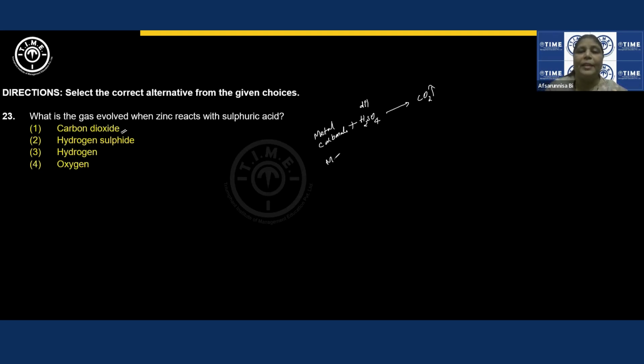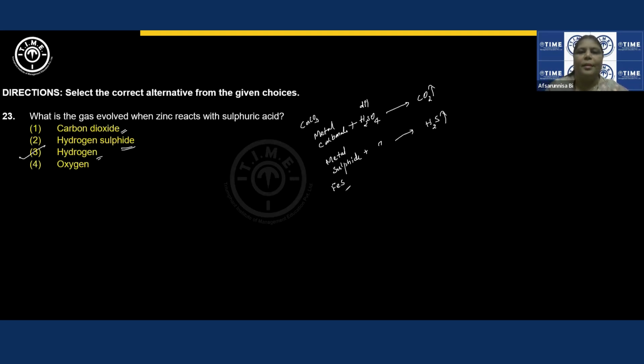Suppose, let us say I have metal sulfides, metal sulfide plus dilute sulfuric acid. Then we'll get H2S, hydrogen sulfide, as the gas. So this option will be correct if instead of zinc, you are given a metal sulfide, for example iron sulfide, zinc sulfide, lead sulfide, we'll get hydrogen sulfide. If they give you metal carbonates like CaCO3 or sodium bicarbonate, sodium carbonate, whatever it is, any metal carbonate gives carbon dioxide. Now, hydrogen we have already talked about. In this case, we'll get hydrogen here.